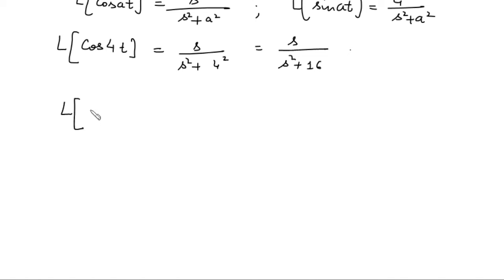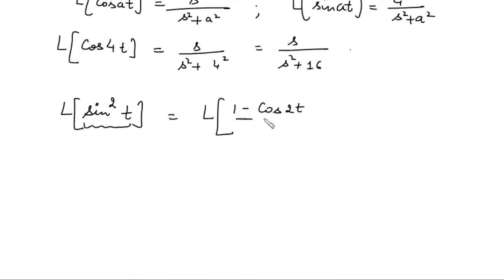Similarly, you can find out the Laplace transform of sin square t. Now you can write sin square t as one minus cos 2t by 2.